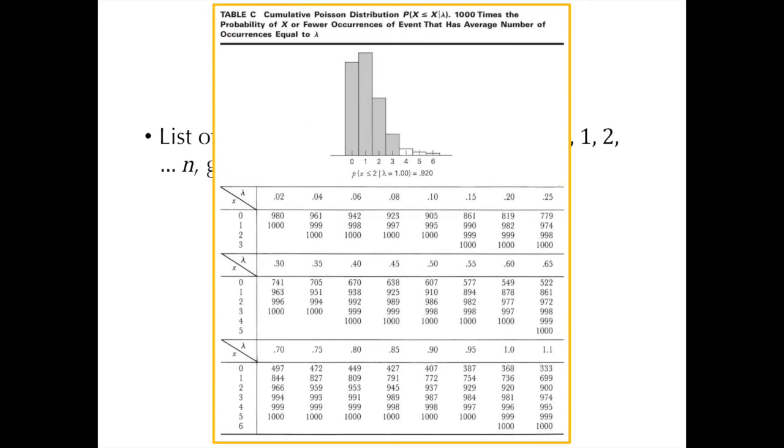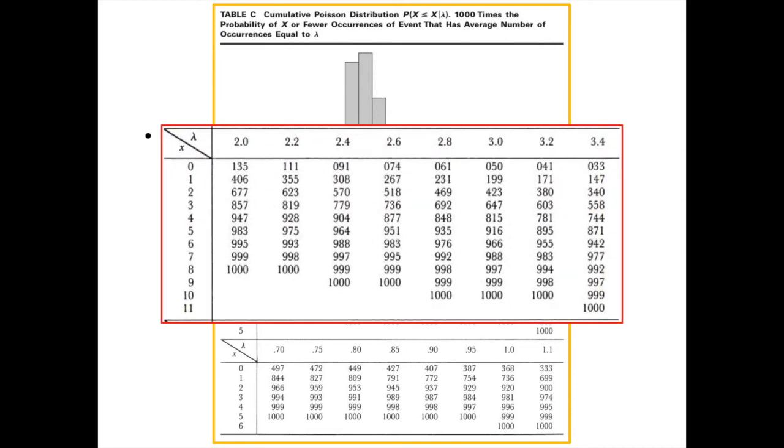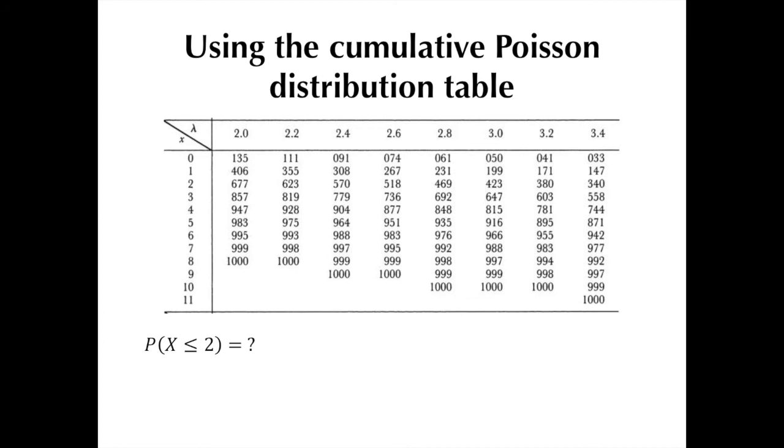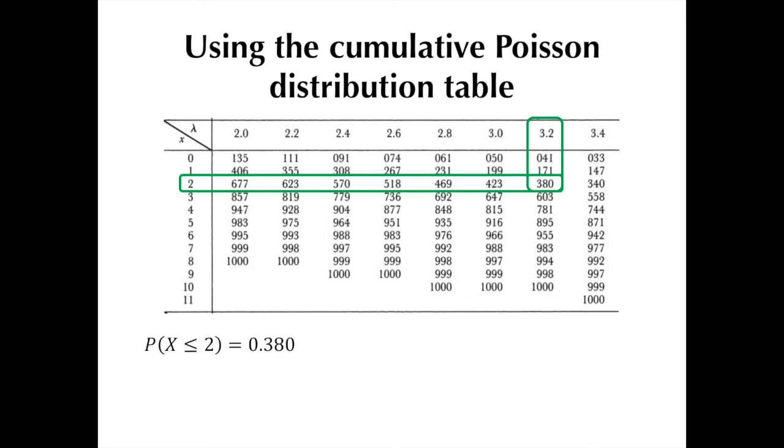Now, here's a screenshot of such a table which I got from the textbook by Daniel and Cross. Since our lambda is equal to 3.2, we focus on this section of the table. First, we wanted to know the probability that x is less than or equal to 2. Now, this particular example is already quite convenient for us because what it is asking for is the sum of the respective probabilities of x equal to 0, x equal to 1, and x equal to 2. Since this is a table of cumulative probabilities, we simply look for our lambda, which is 3.2, our x, which is 2, look for the intersection, and there you have your desired probability, which is actually the same as the one that we computed earlier.